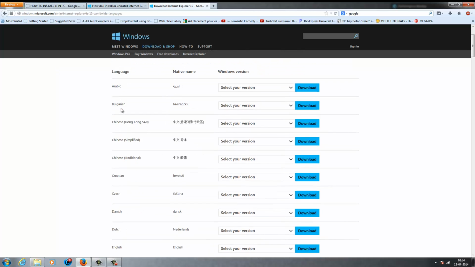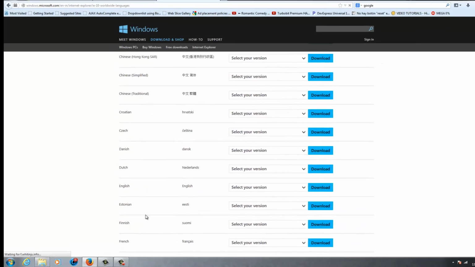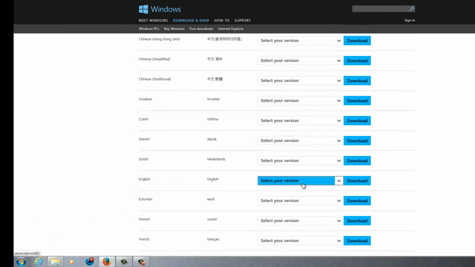Just select your language, English. Select your operating system. Okay, how to find whether your operating system is 32-bit or 64-bit.